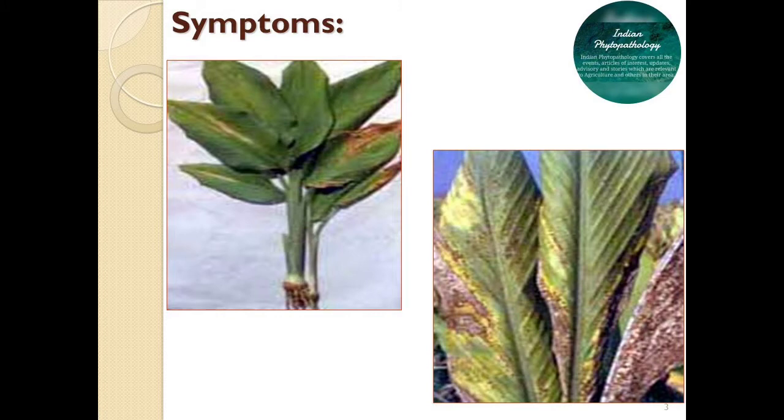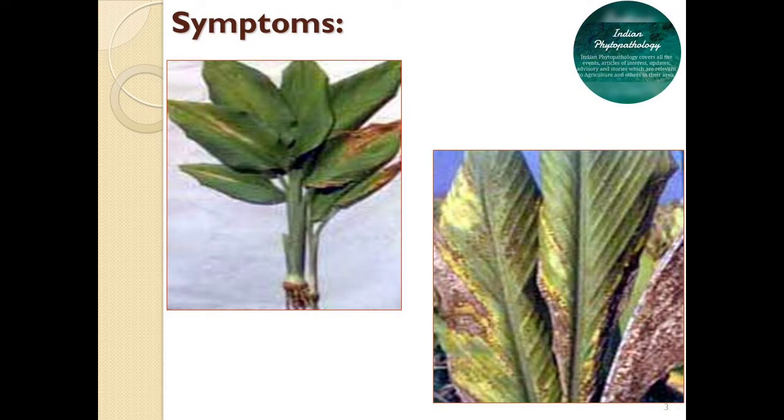Brown leaf spot is a common disease found throughout India. In many areas of the country, almost 100% of plants are found infected with brown leaf spot, caused by Taphrina maculans. Here you can see the symptoms. The disease starts as small, scattered, oily-looking translucent spots on lower leaves. The spots are pale yellow, later turn dirty yellow and deepen to the color of gold, and sometimes a hazel shade also develops.